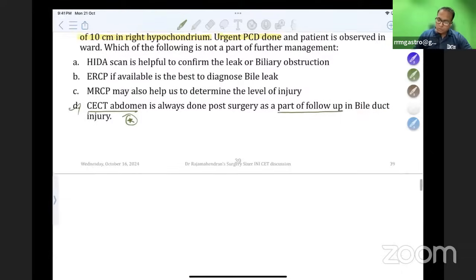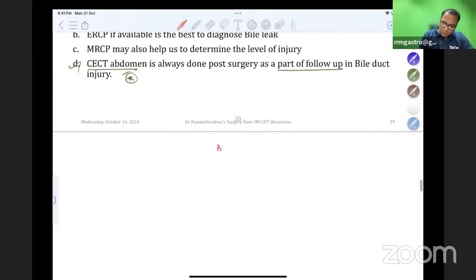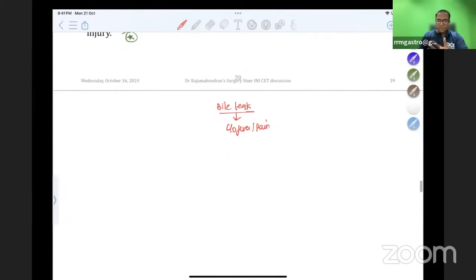So please understand, if a patient comes to you with a bile leak, complaining of fever and pain, what is the first investigation done? Always ultrasound, which will show you a 10 centimeter collection.